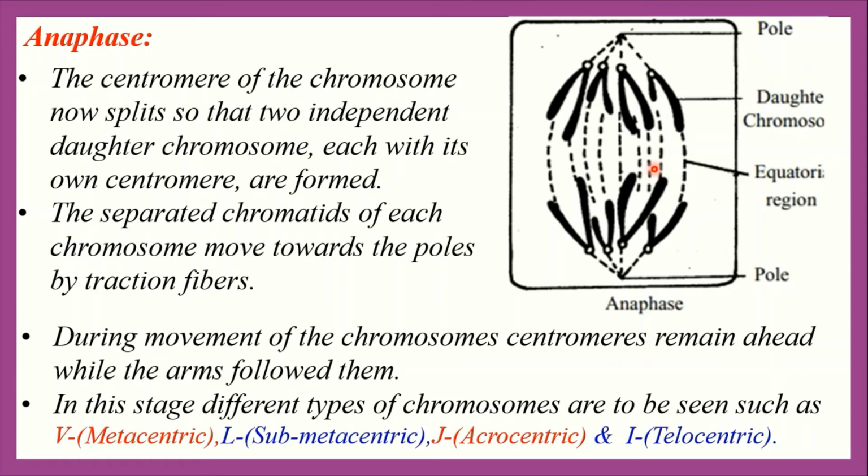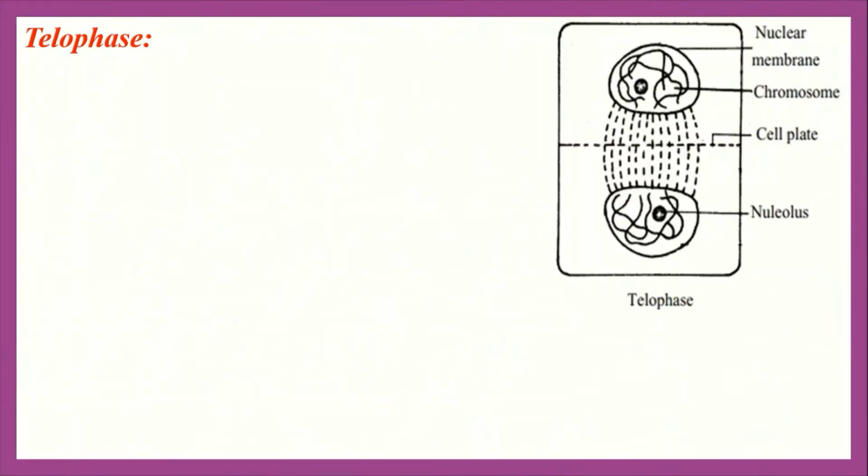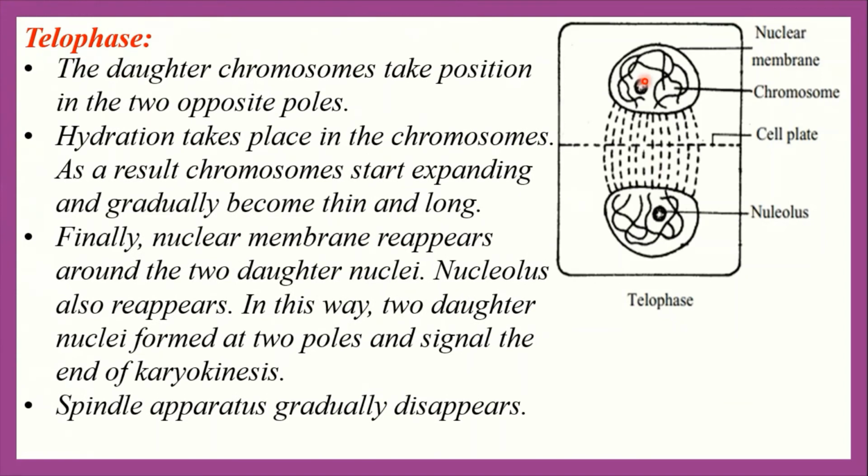Now everybody, let's see the second one, that means telophase. Telophase is the last phase of mitosis cell division. In this stage the daughter chromosomes take position at the two opposite poles. Everybody see this figure here. The daughter chromosomes take their opposite poles.